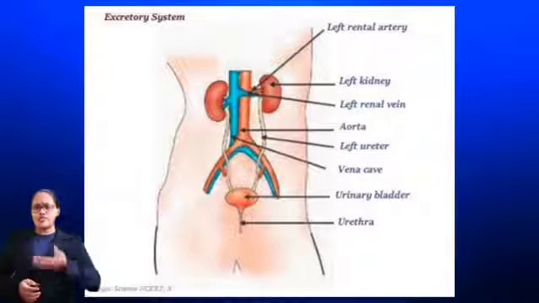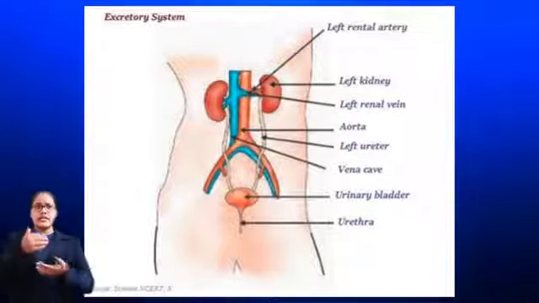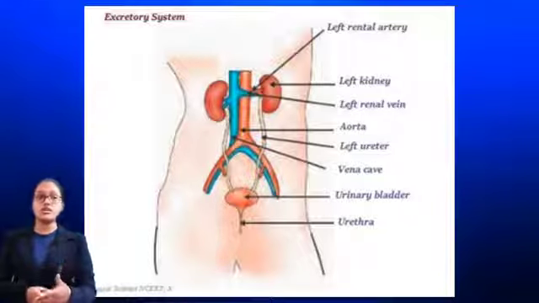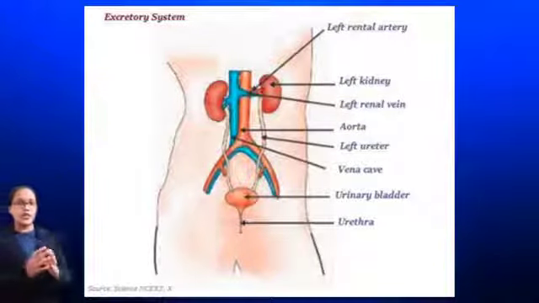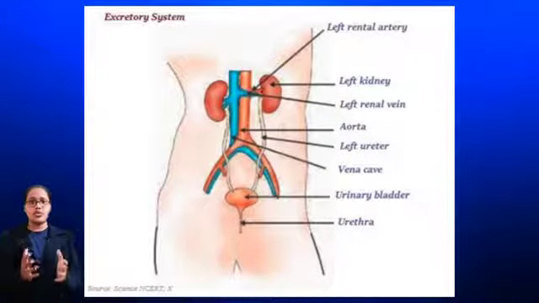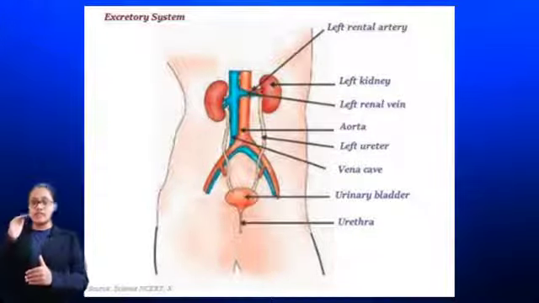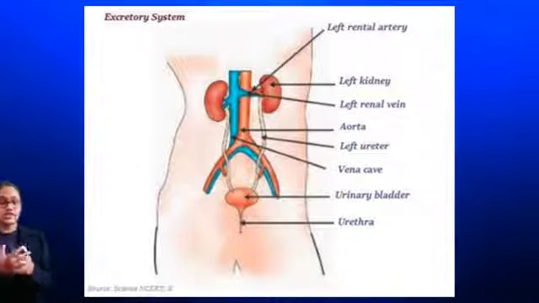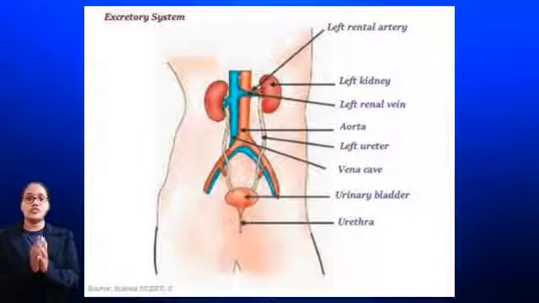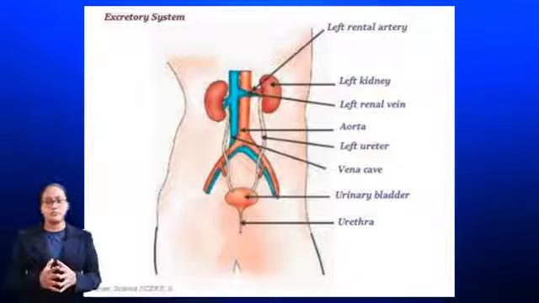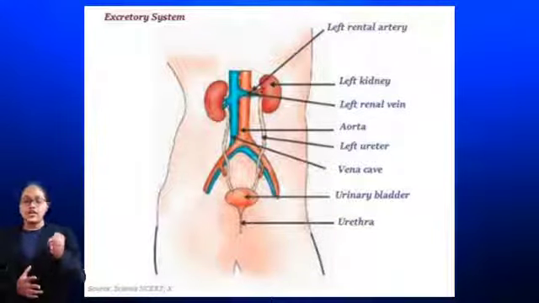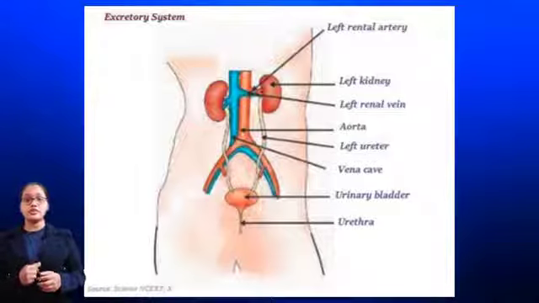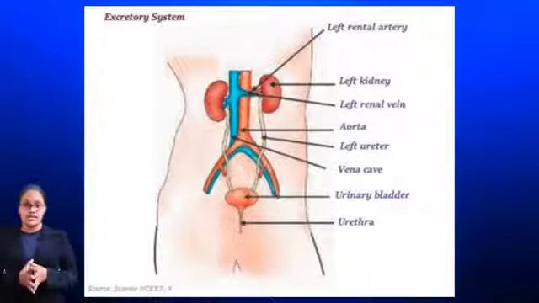The urine thus formed in each kidney flows into the ureters, which then pass into the urinary bladder. The urinary bladder stores the urine until the pressure increases, and if the pressure is increased, then it leads to the urge to pass it out through the urethra. The urinary bladder is under nervous control and hence we are able to control the urge to urinate.